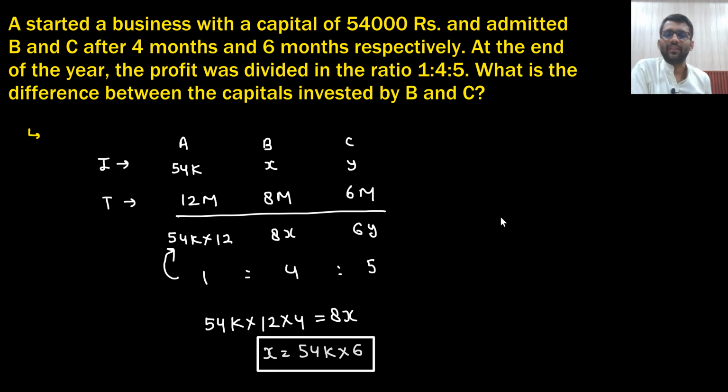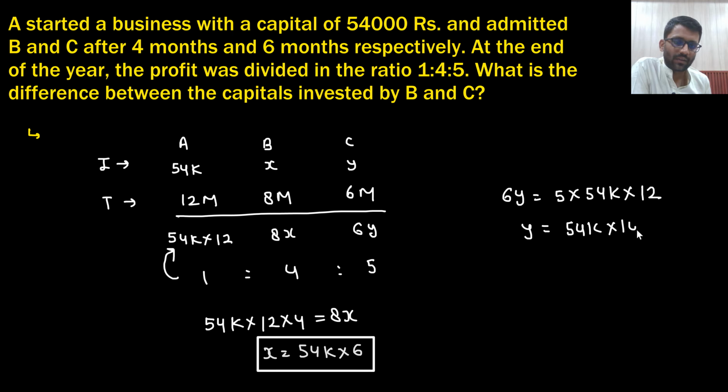This was the investment made by B. So what about C? Basically this value is 5 times of this value, because this is 5 times of this. So 6y is equal to 5 times 54K into 12, right? So y is equal to 54K into 10.